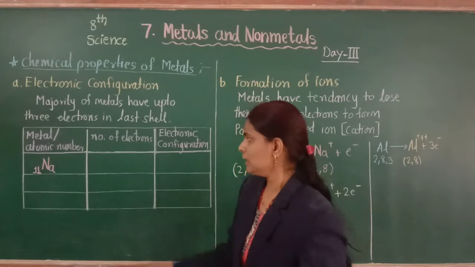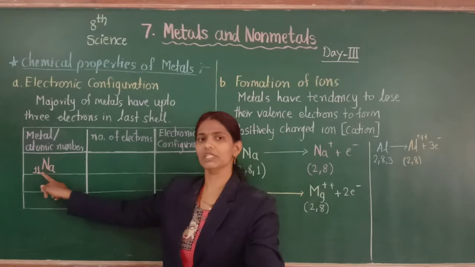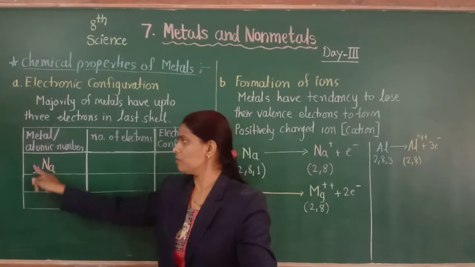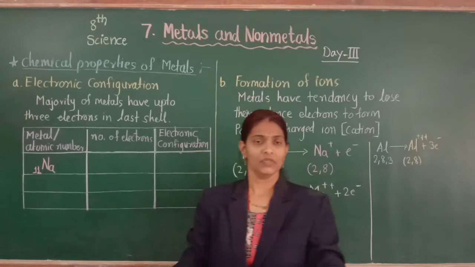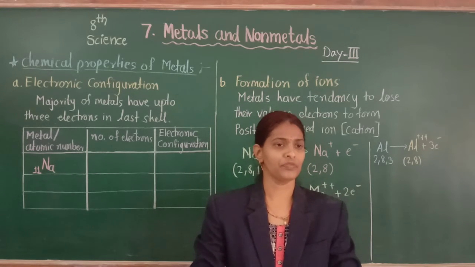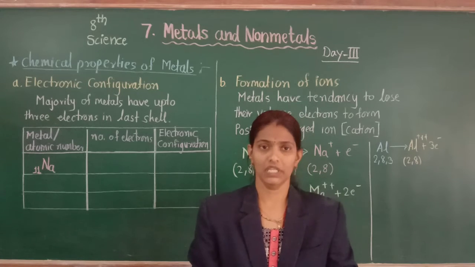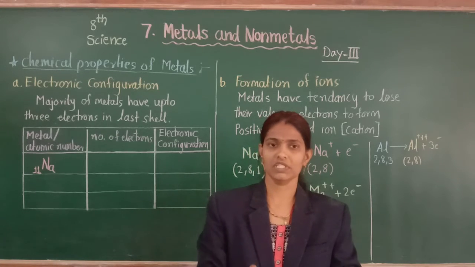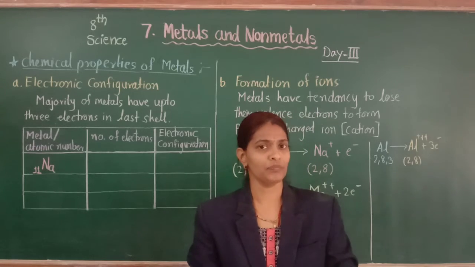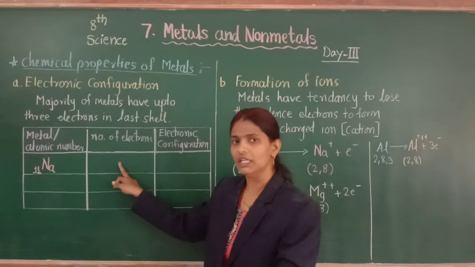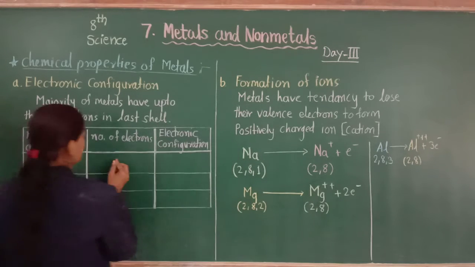So here atomic number 11 means 11 protons are present in the nucleus of the sodium atom. And the number of protons is always equal to the number of electrons. That is why the number of electrons is 11 for the sodium atom.